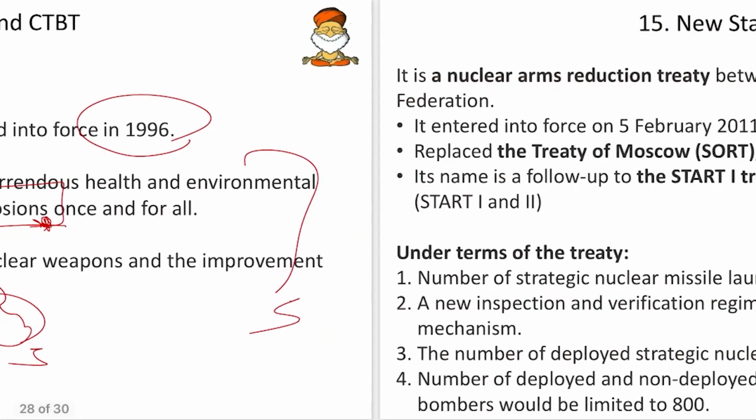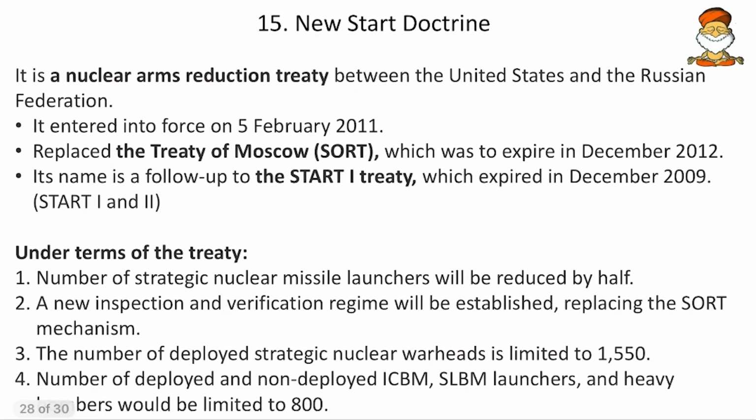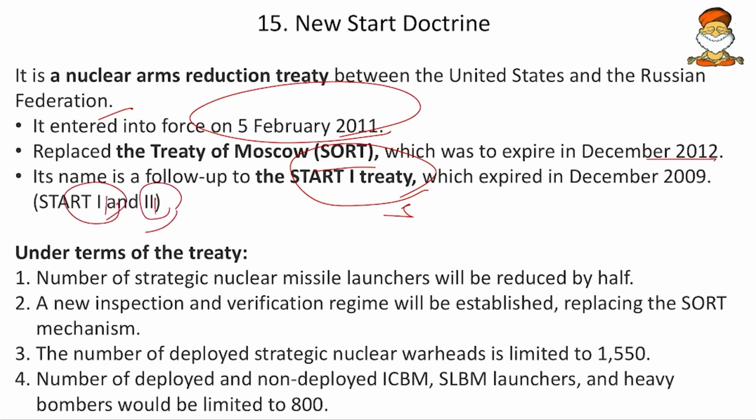Okay. Then come to next, the New START doctrine. It is a nuclear arms reduction treaty between the United States and Russian Federation. It entered into force on 5th February 2011, and it replaced the Treaty of Moscow, or the SALT, which was to expire in December 2012. And its name is a follow-up to START 1 treaty. So we know that when the START 1 treaty happened, START 2 and START 3 were also conceptualized, but START 2 and START 3 didn't materialize.